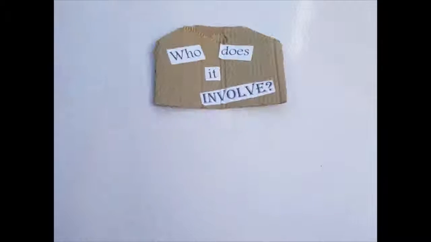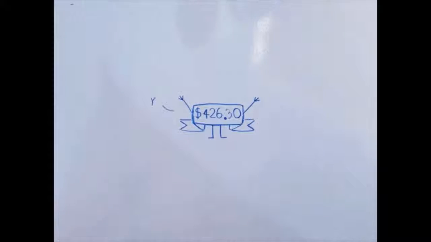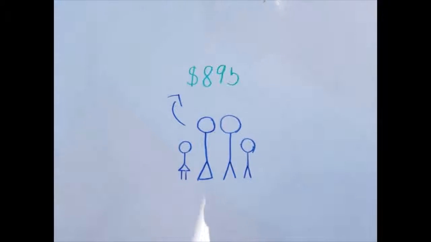Who does poverty involve anyways? Poverty involves anyone living under the poverty line, which changes every few months but currently stands at $426.30 a week for a single adult. But for a couple with 2 children, it's $895.22.